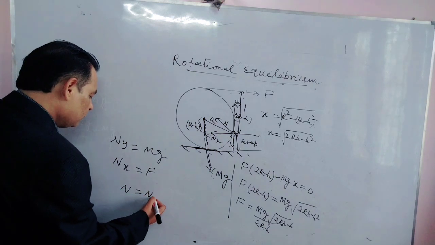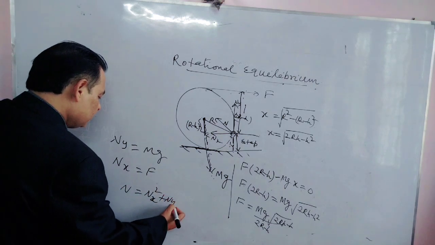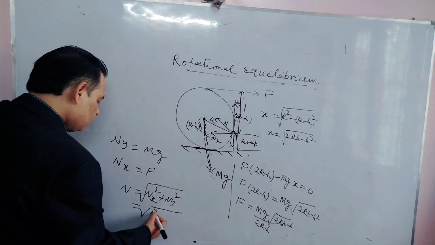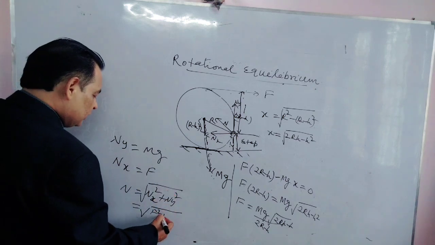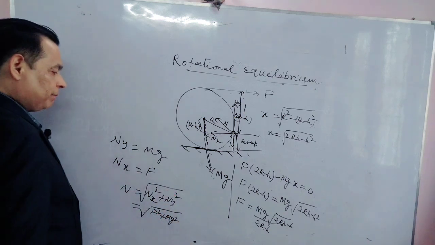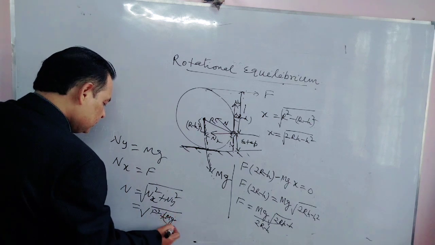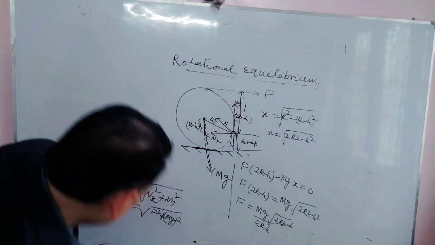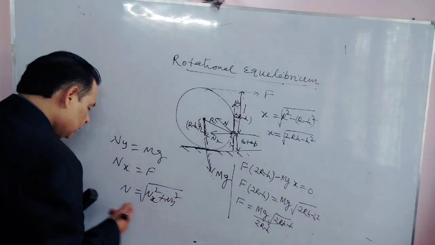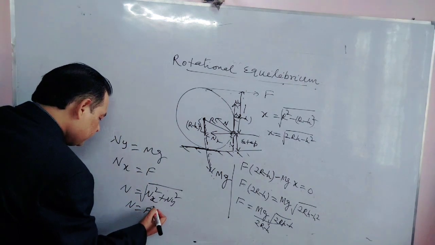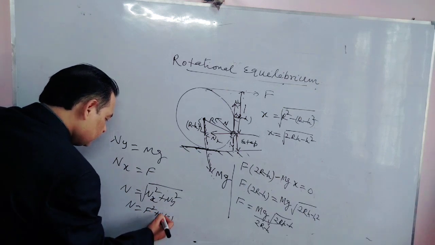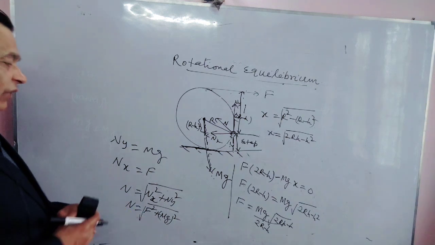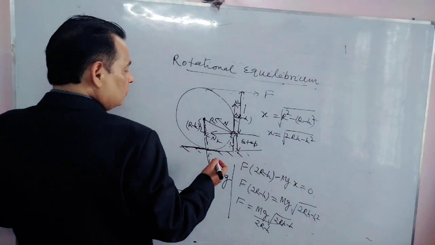The square root of Nx squared plus Ny squared means N equals the square root of F squared plus mg squared.